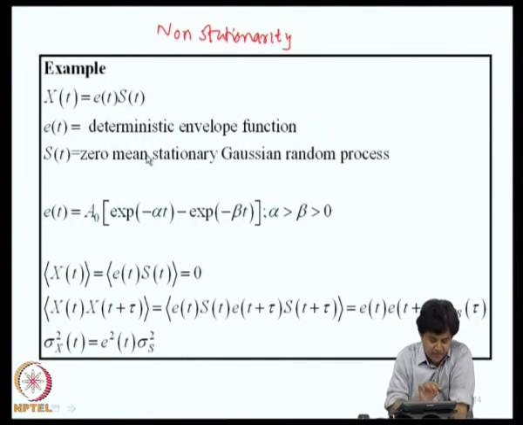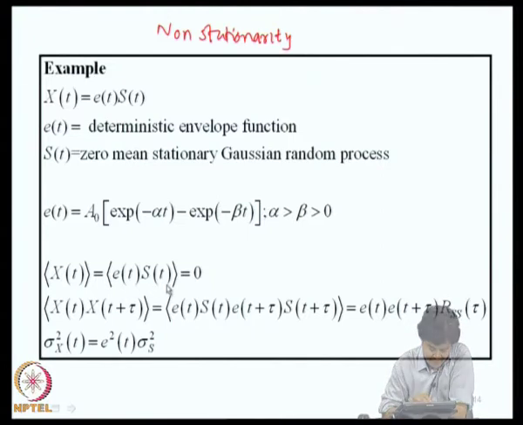A brief description of this random process can be obtained by considering its mean and covariance function. Since x of t is Gaussian, the mean and covariance function completely specify x of t. So, what is the expected value of x of t? Expected value of x of t is expected value of E of t into S of t, which is 0 because expected value of S of t is 0. Then expected value of x of t into x of t plus tau is nothing but E of t into S of t, E of t plus tau into S of t plus tau, then this is E of t into E of t plus tau and R SS of tau.